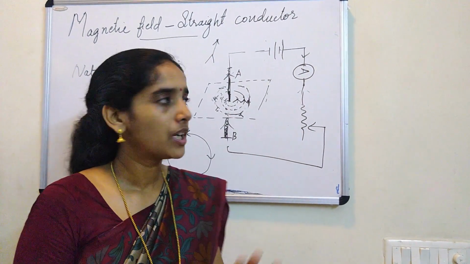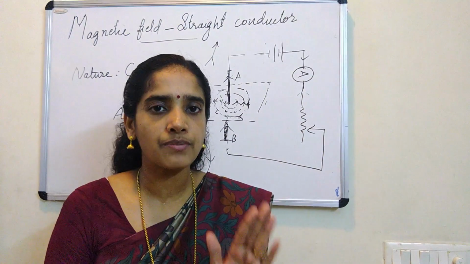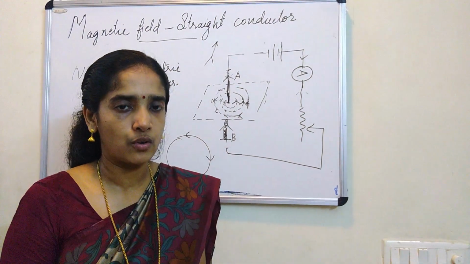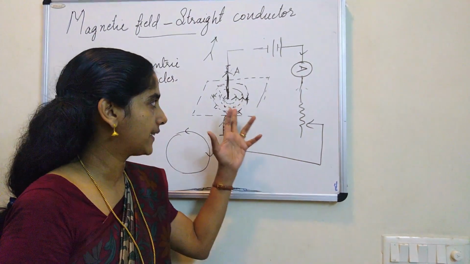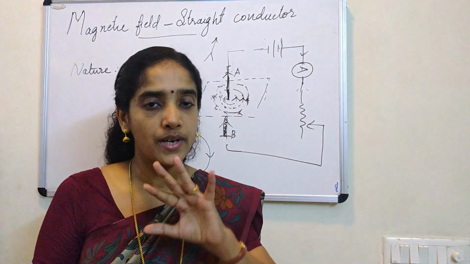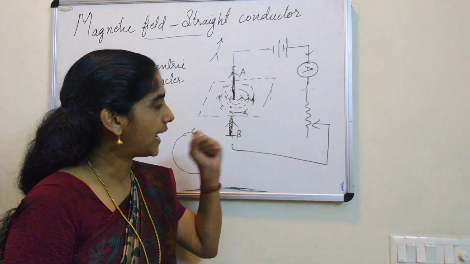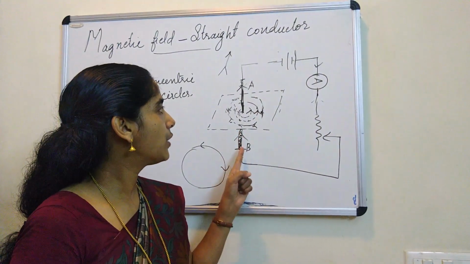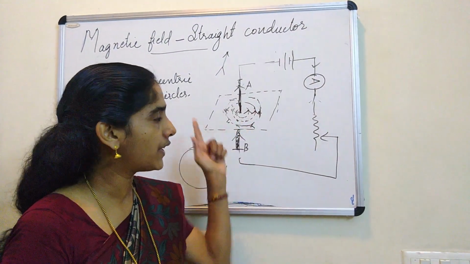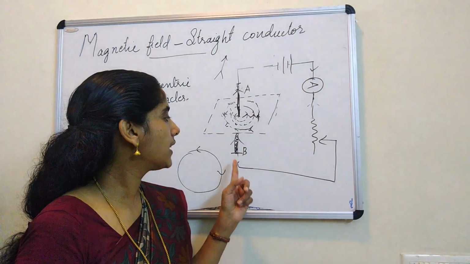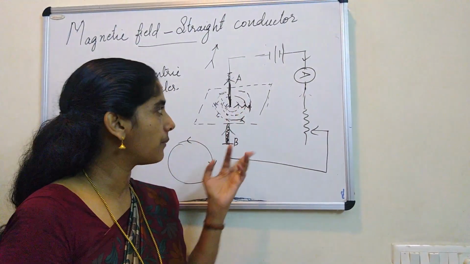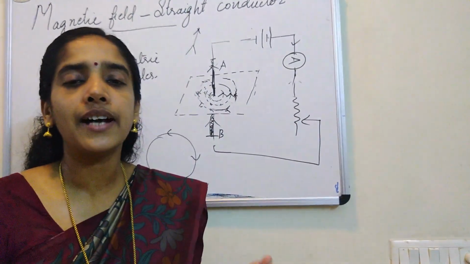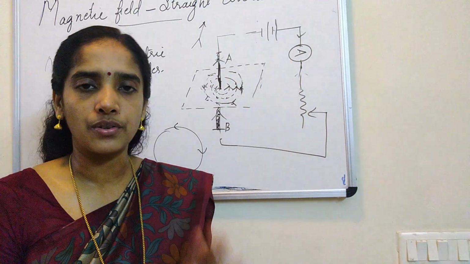So what we concluded from this activity: when we pass current through a conductor, that conductor shows a magnetic effect. That means a moving charge possesses a magnetic field. The pattern of the field around a straight current carrying conductor is concentric circles. The direction of this magnetic field line depends on the direction of current. When the current was from A to B, the field lines were clockwise. When the current moved from B to A, they became anti-clockwise. So the conclusion: as we reverse the direction of current, the direction of magnetic field also reverses.